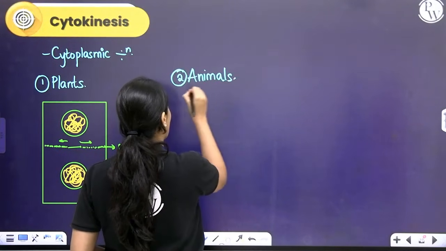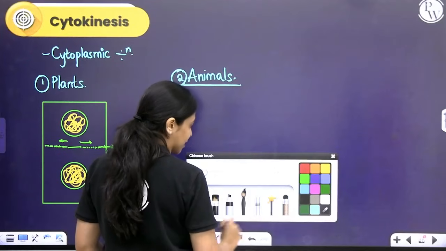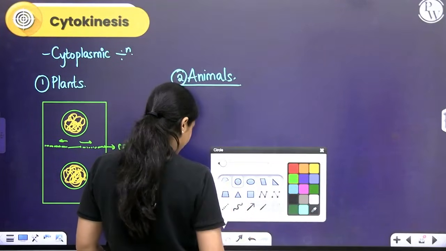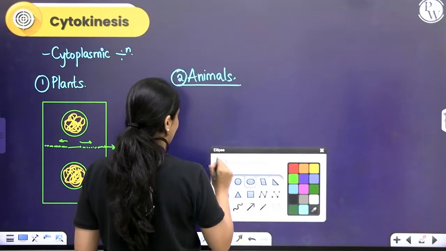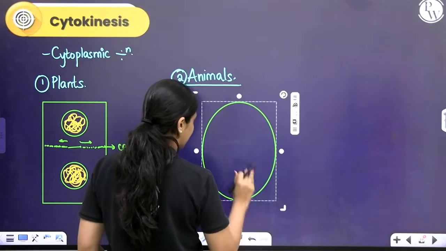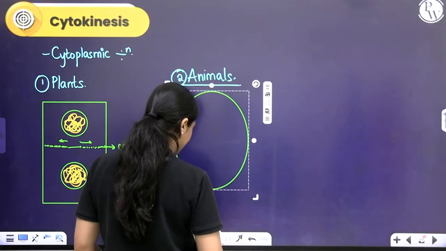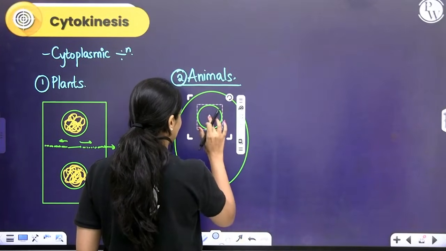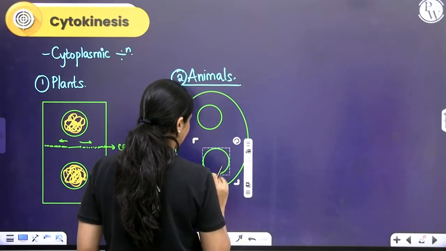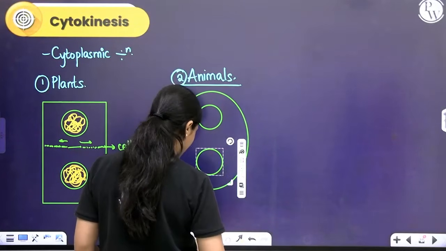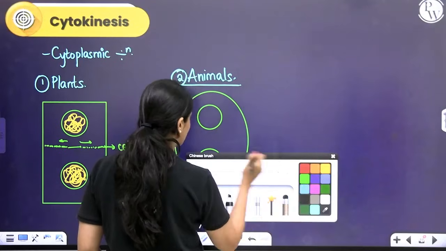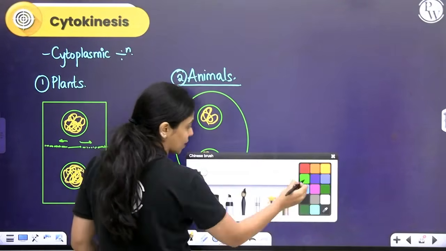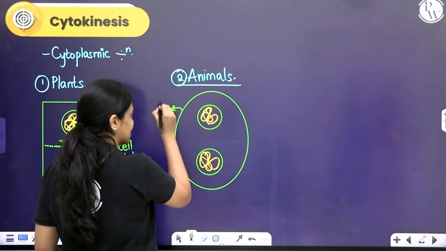Remember, animals lack a cell wall. Let's consider an animal cell. Okay, so let's say in this animal cell the nucleus is duplicated. Karyokinesis is done and dusted. Cytokinesis has to take place. The DNA here also has decondensed. Over here, the outermost layer is the cell membrane.